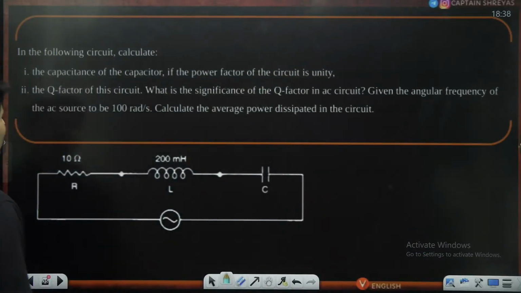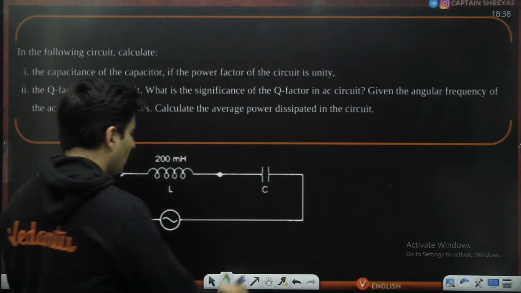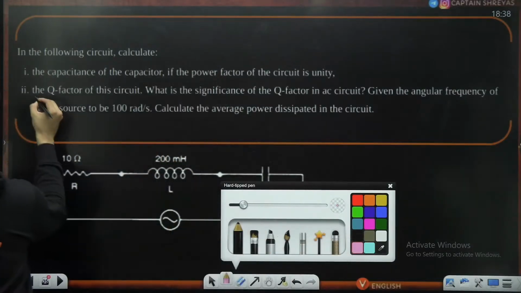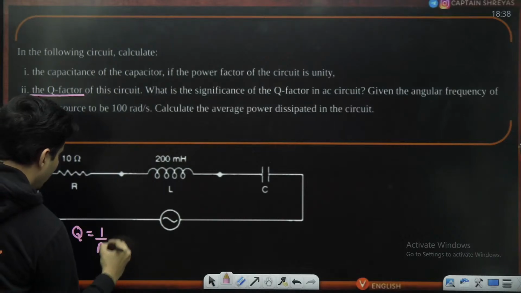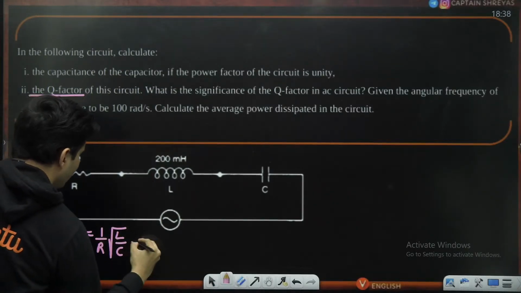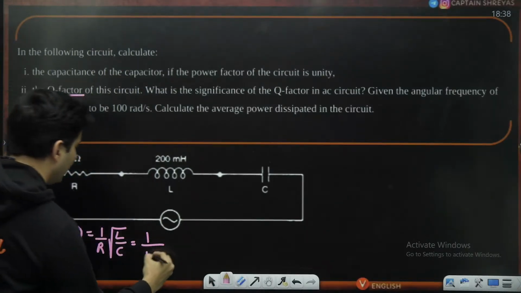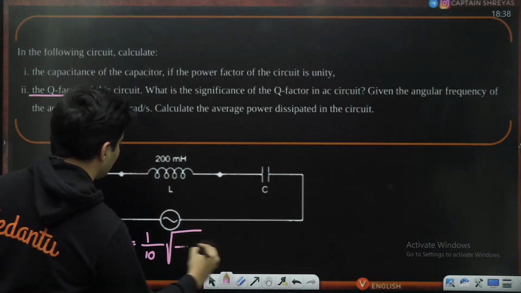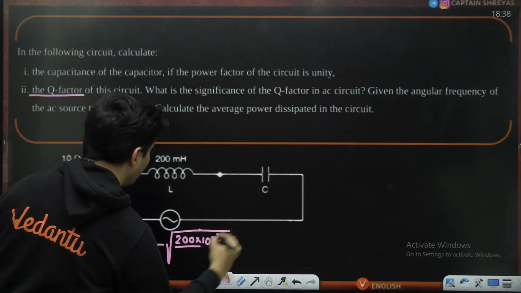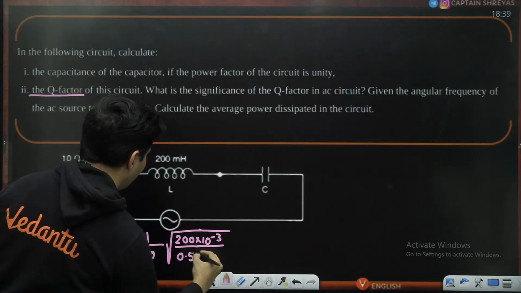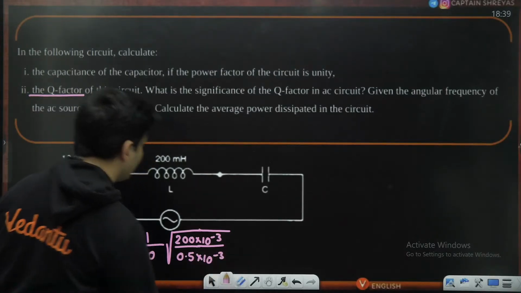Okay. Now, second part, Q factor. So how do we do this? For that, what is the formula? It is 1 by R root of L by C. So resistance is 10 ohms. Inductance is 200 milli, which is 200 into 10 to the power minus 3. Capacitance was 0.5 into 10 to the power minus 3.